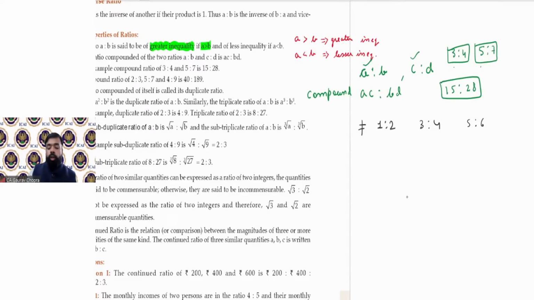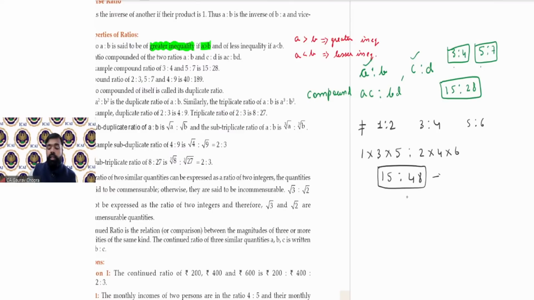So multiply all the first term. 1 multiplied by 3 multiplied by 5 ratio. Multiply all the second term. 2 into 4 into 6. So how much are we getting? 15 ratio. 2 into 4 is 8, 8 into 6 is 48. So 15 ratio 48. Now, if it is simplifiable, then you can simplify, you can cancel them. So you can cancel with the help of 3.